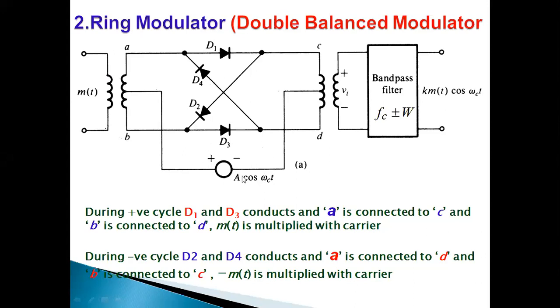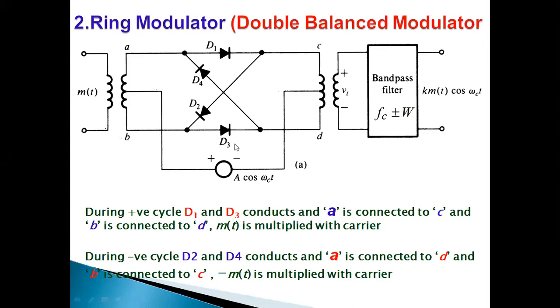The diodes are controlled by a square wave; the input we take here, especially for the ring modulator, is a square wave carrier of frequency fc, because ωc is 2πfc. It is applied by means of the center-tap transformers. Now the operation depends upon the diode condition.